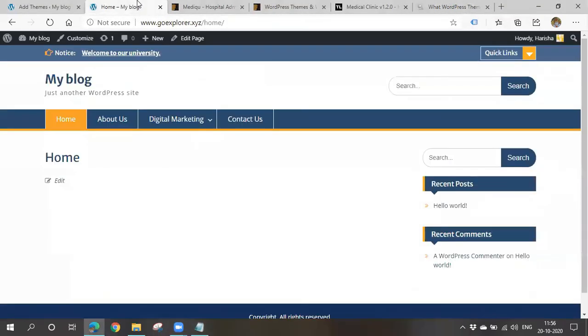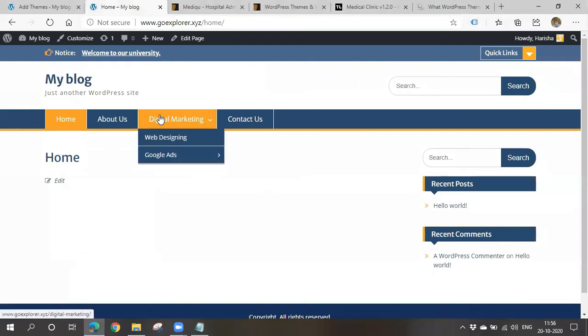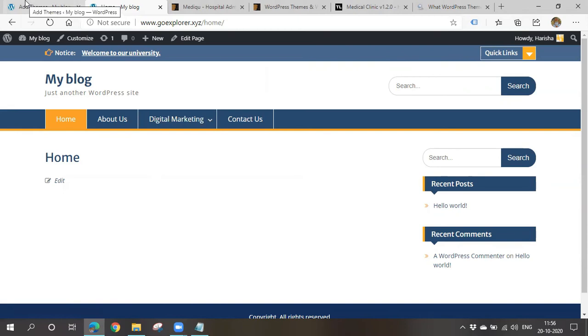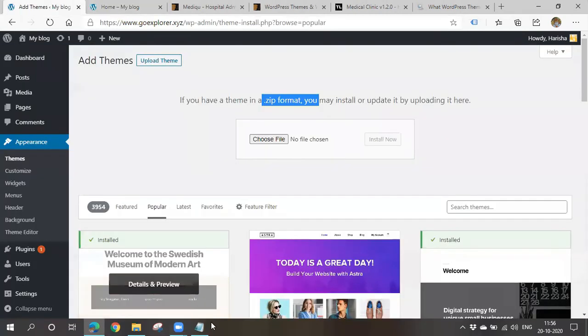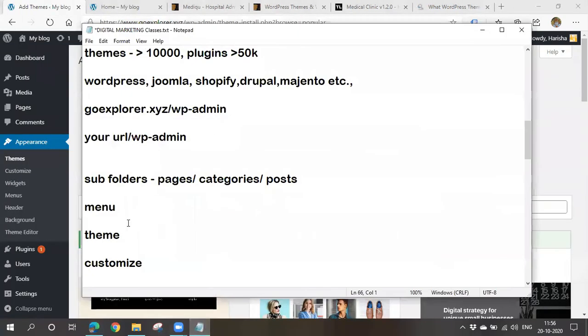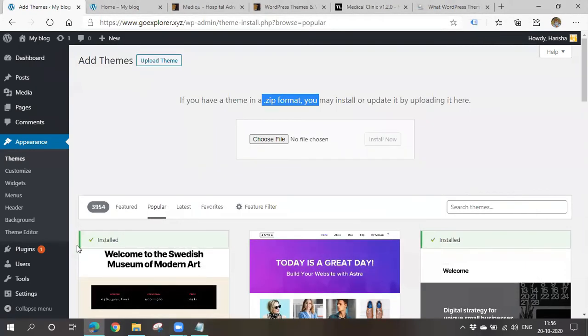Let's go back to our website. Now we have applied a theme. Okay, now it is also showing a drop down here and all. Good. So now we have to go to the fourth step, customize. We have to customize the theme, right? Customize means we can make some changes in the theme. Okay, again you have to go to appearance and then you have to go to customize.